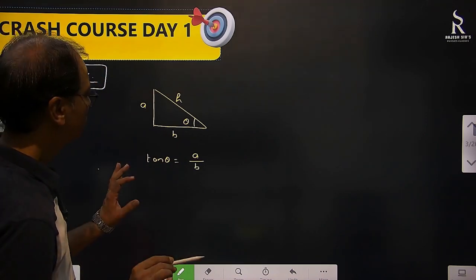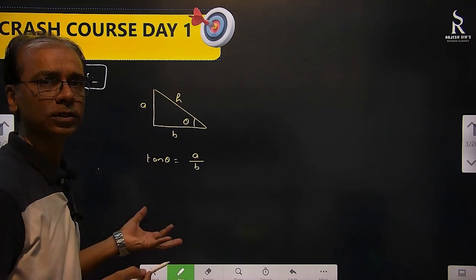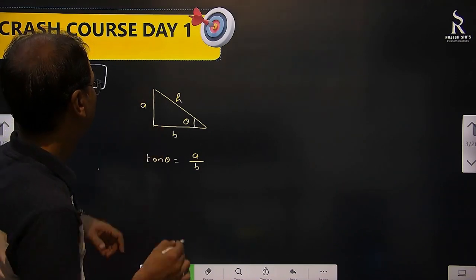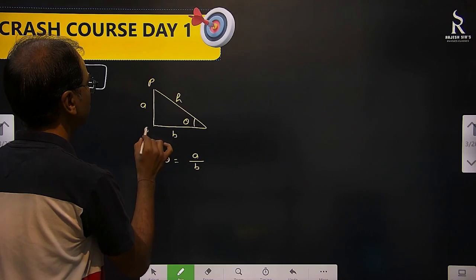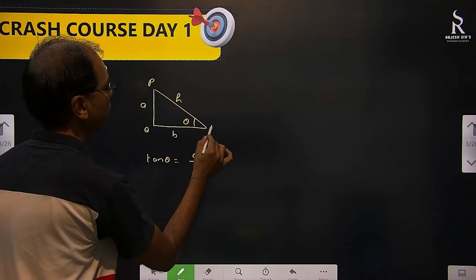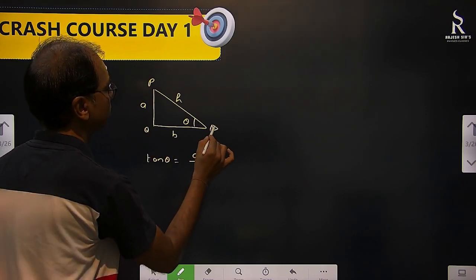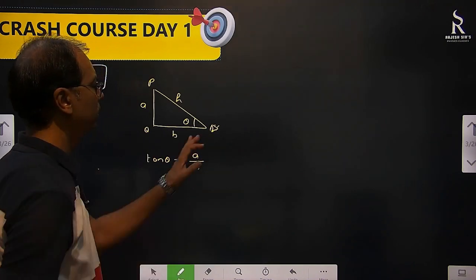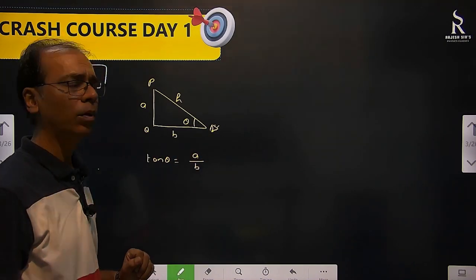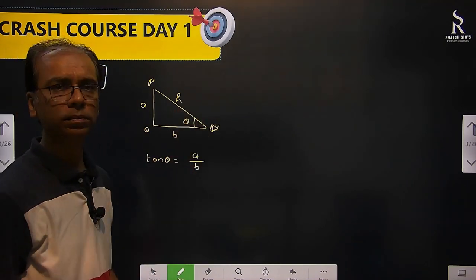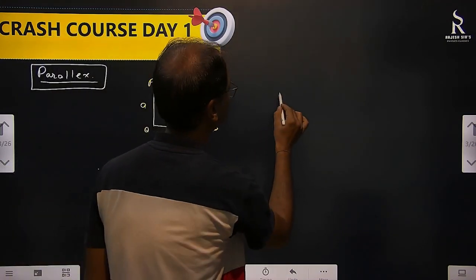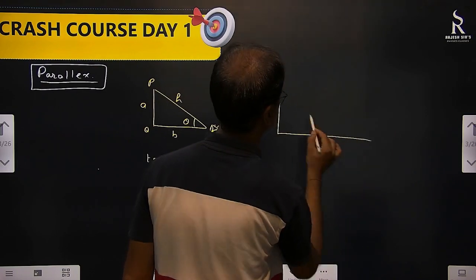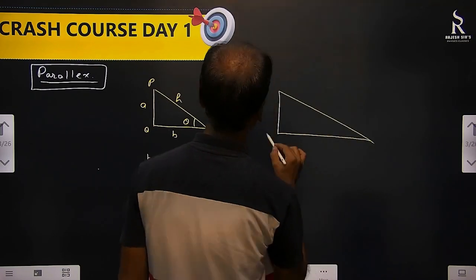Okay. Let's look at it in terms of physics. Suppose these are two things here. This is P and this is Q. And from here you are actually observing it. Now what you did is, you went away. Same thing you are observing, but you went away. Something like this. Okay, same PQ.